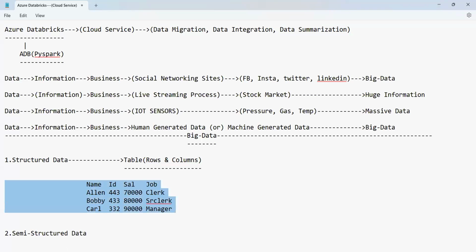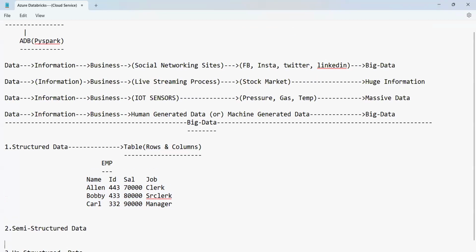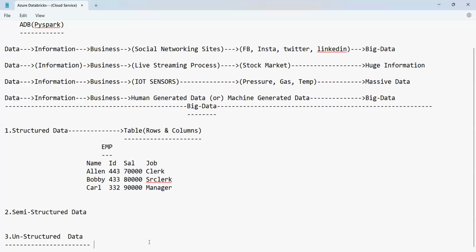Can you see here? These are all called structured data. Just by looking into the data, you can say this is data which is kept in the proper form of rows and columns. So the table name of this is EMP. This is called structured data. Structured data does not require any changes to be made, guys. Directly we can look into the data and start the process.